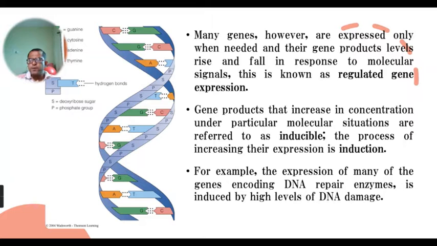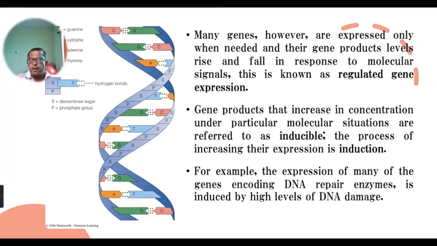Now the gene products may increase under particular molecular situations, meaning inducible situations. Some situations induce these prokaryotes to express these genes, and such a system is known as an inducible system. And the process of increasing the expression of these genes is known as induction.